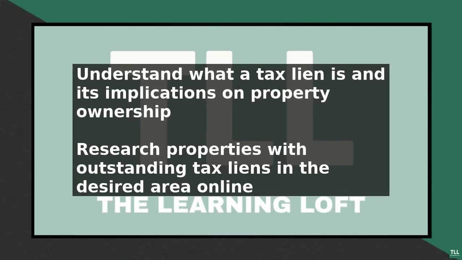To bid on tax liens in 2025, start by understanding what a tax lien is. A tax lien is a claim placed on a property by a government entity when the property owner fails to pay taxes owed. When you bid on a tax lien, you are essentially buying the right to collect the debt, plus interest, from the property owner.